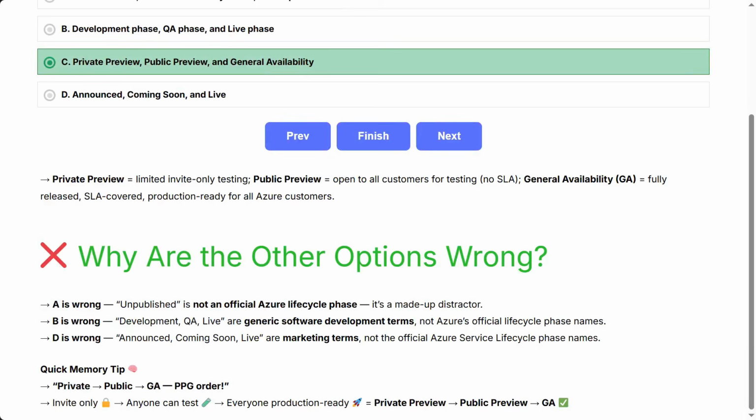Why are the other options wrong? A is wrong. Unpublished is not an official Azure lifecycle phase. It's a made-up distractor. B is wrong. Development, QA, live are generic software development terms, not Azure's official lifecycle phase names. D is wrong. Announced, coming soon, live are marketing terms, not the official Azure Service Lifecycle phase names. Quick memory tip: private, public, GA, PPG order. Invite only. Anyone can test. Everyone production ready equals private preview, public preview, GA.